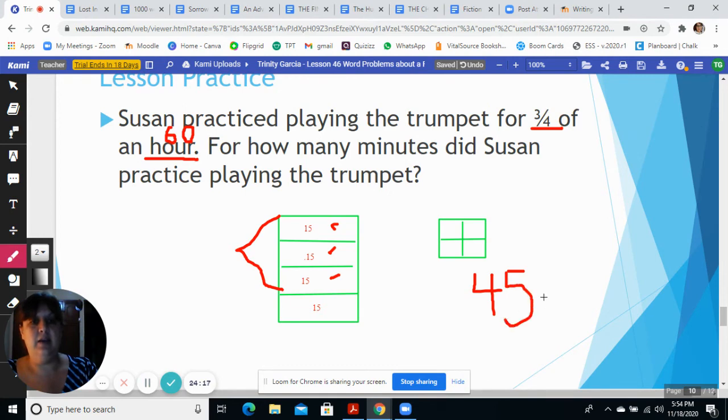And now we know for future problems that 3/4 of 1 hour is 45 minutes. You could have also used a clock-like diagram to help you out with this if that makes more sense for you. But I like these rectangles and squares. It's pretty simple, okay?